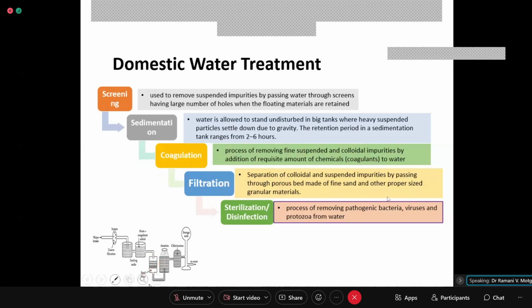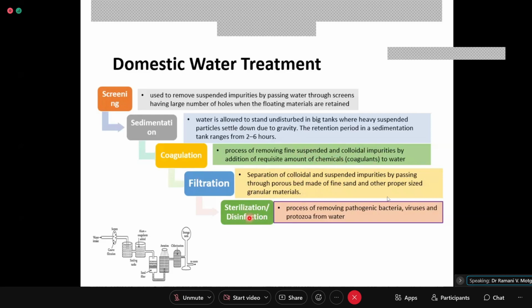There can be a slow sand gravity filter or a rapid pressure filter. Two types are there. The purpose of filtration is that it will remove the coagulant along with the colloidal particles which are forming, and many times this process is a little bit slow if the temperature of water is lower. So that will help remove all the colloidal particles.